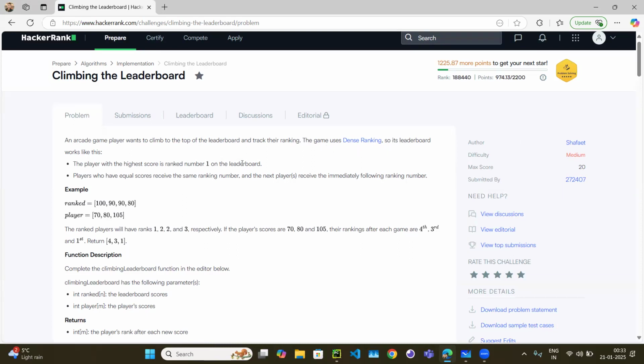So what does dense ranking mean? Dense ranking generally concerns players who scored equal scores. Let's suppose the maximum score a person can earn is 100, and there are two players who score 100. Shall we assign both players rank one, or shall we assign one player rank one and another player rank two? Dense ranking means we give the same ranking number if the scores are equal.